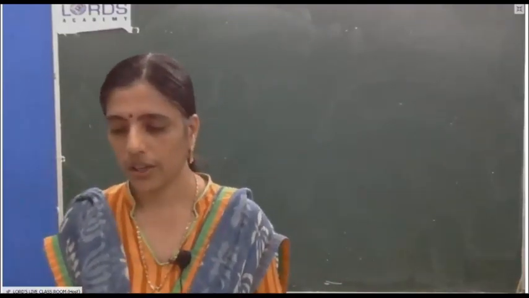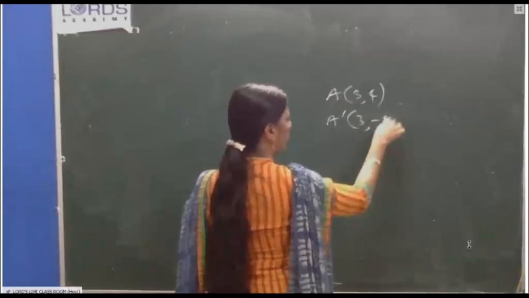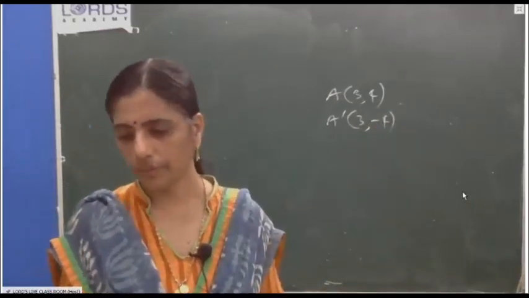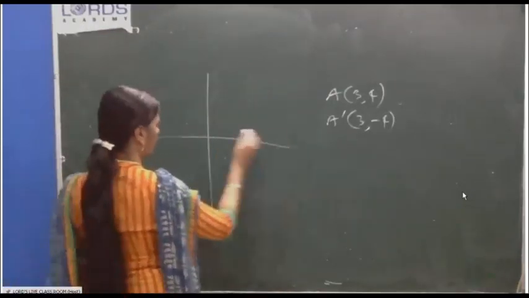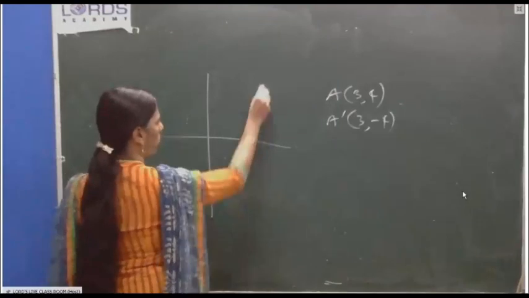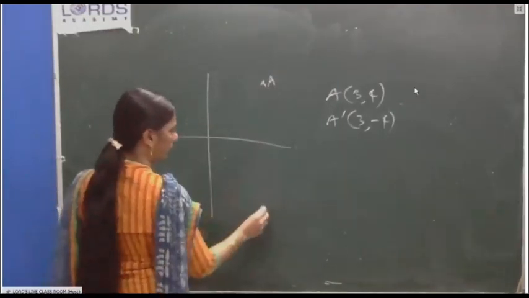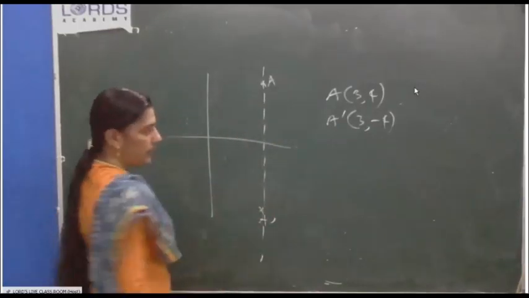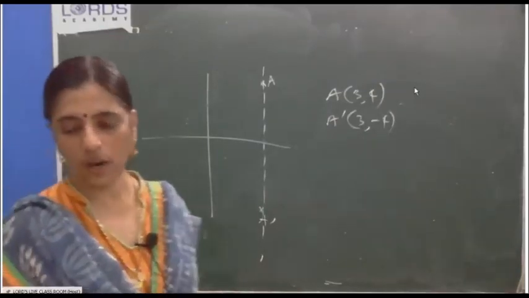A dash you will get as A (3, 4), A dash (3, -4). B dash is the image of B under reflection in the line AA dash. The line AA dash joins (3, 4) and (3, -4). So this is the line AA dash. Then where is B? Only the second subdivision we can discuss now.